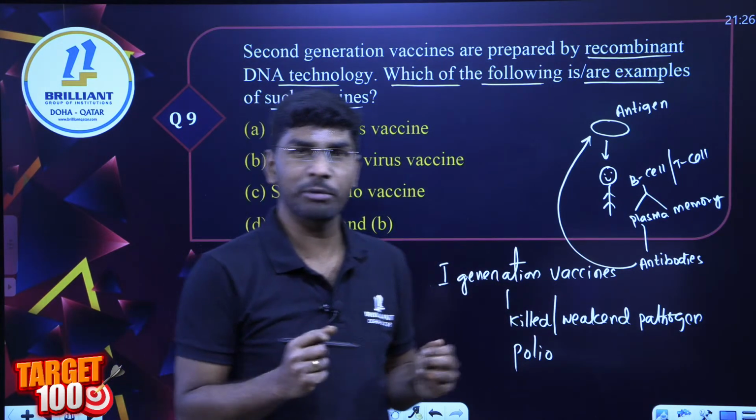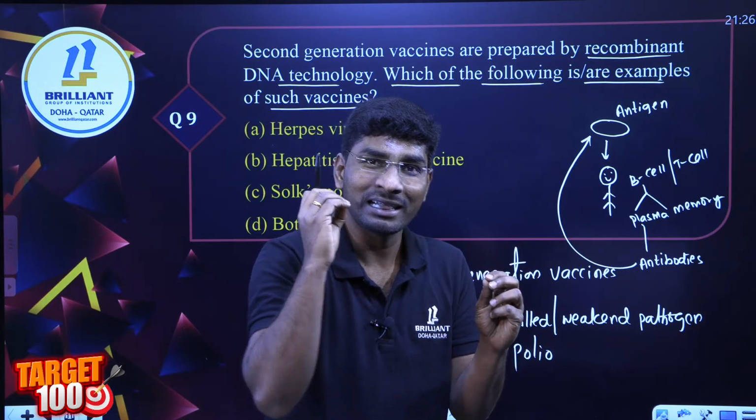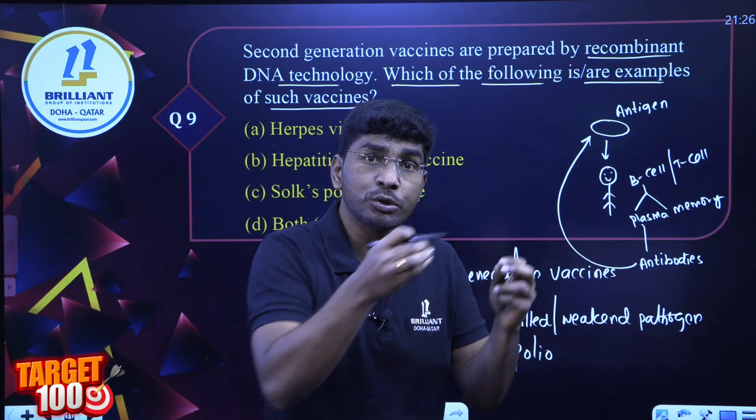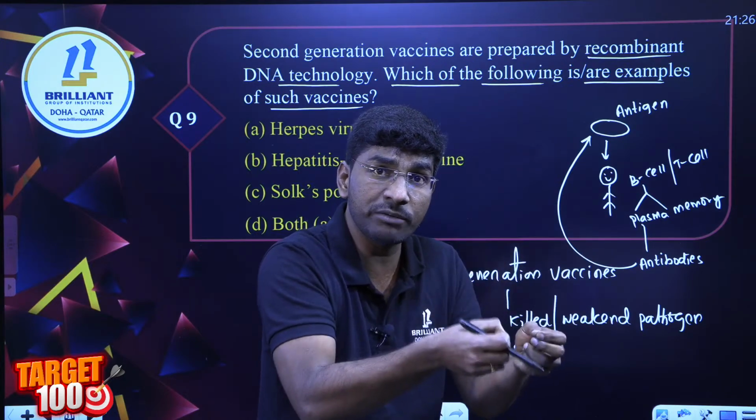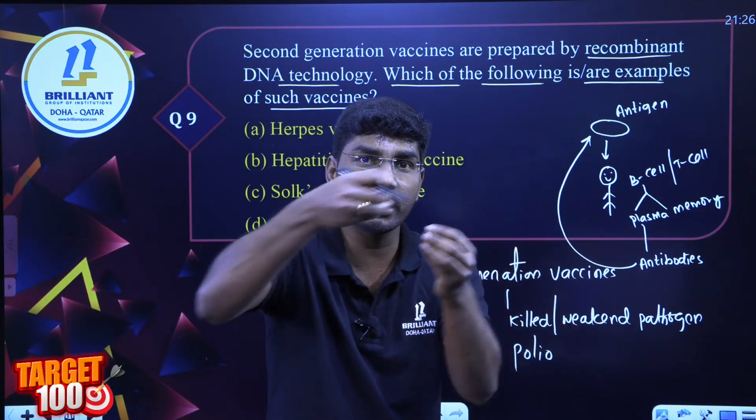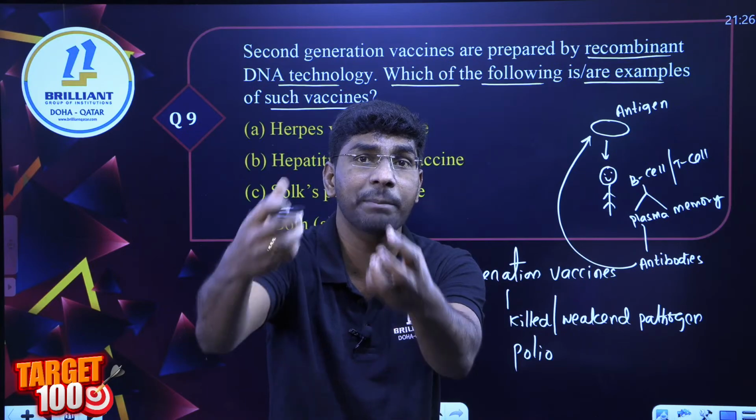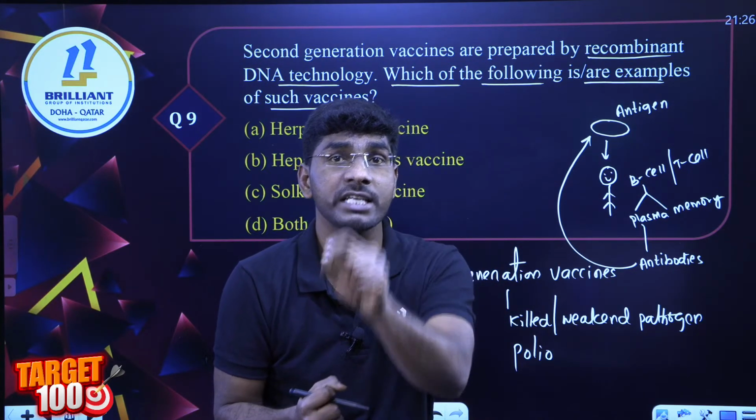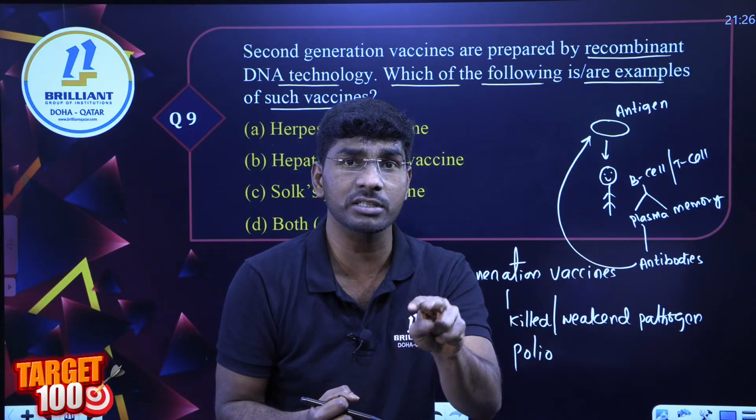Let me take one small example. A particular pathogen is there. That particular pathogen protein is responsible for the disease. So we are taking the gene which codes for that protein, introducing that gene into an organism and obtaining that product. That is called rDNA vaccination, second generation vaccination.